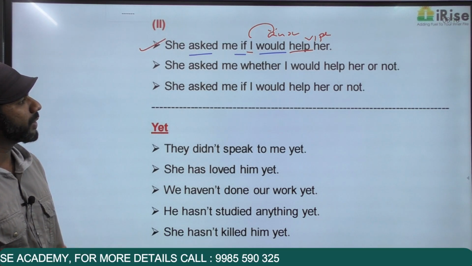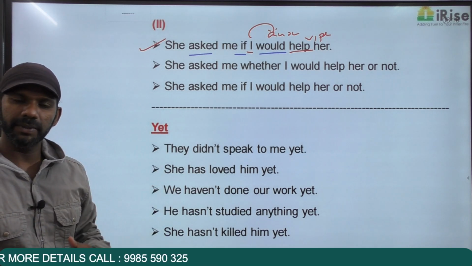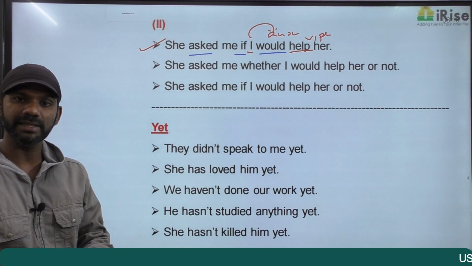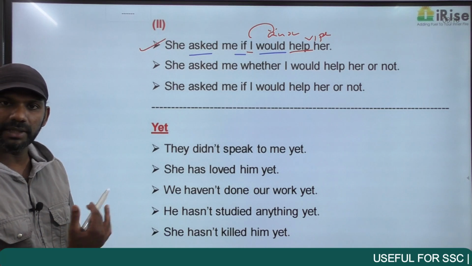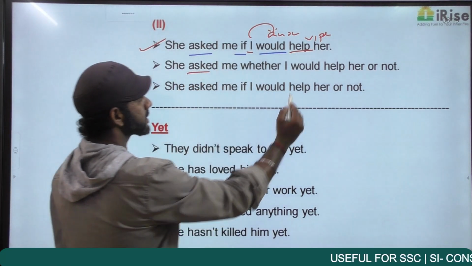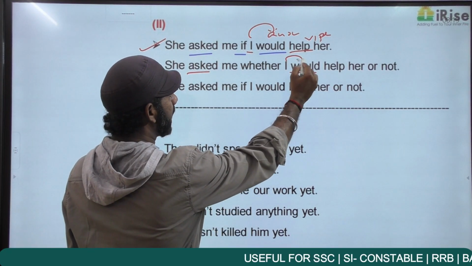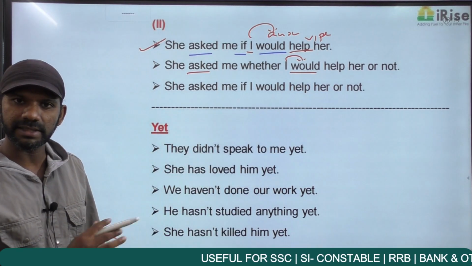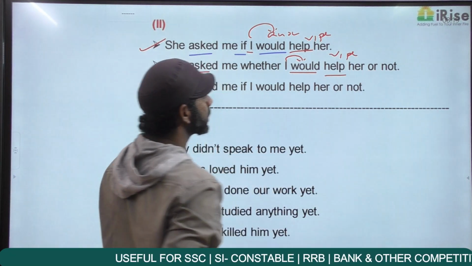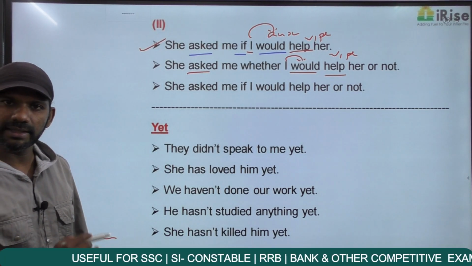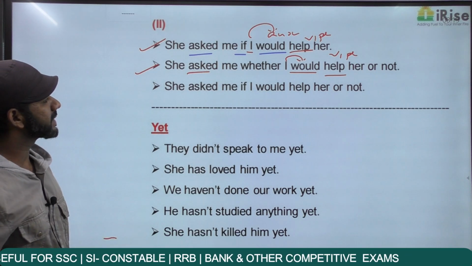She asked me whether I would help her or not. Now whether I would help her, whether I would help her or not does not make much difference. Started in the past, ended in the past. Tense consistency is there. The auxiliary verb is coming after the pronoun, not an interrogative sentence. That is completely fine. Would help is would plus V1 plural. That rule is also completely fine. There is no error in this statement. This is also grammatically correct. Come to the next one.